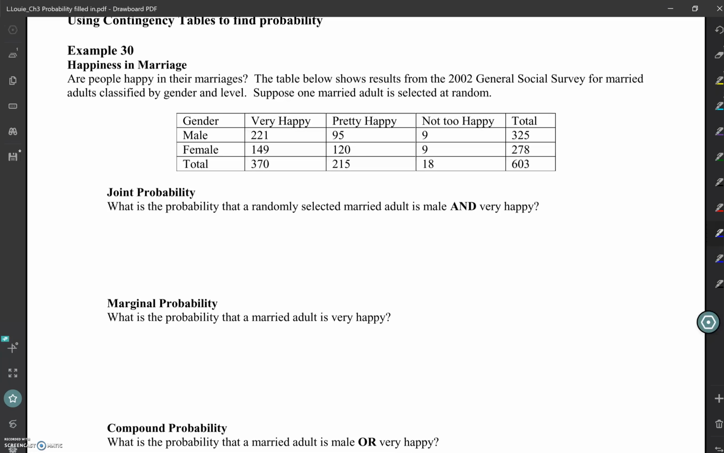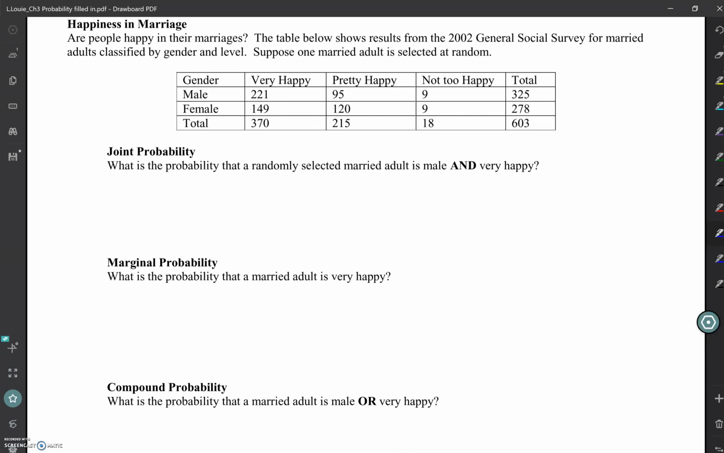Are people happy in their marriage? The table below shows the results from the 2002 General Social Survey for Marriage. Married adults are classified by gender and level of happiness. Suppose one married adult is selected at random. So we're only taking one. I want to find the probability that a randomly selected married adult is male and very happy.